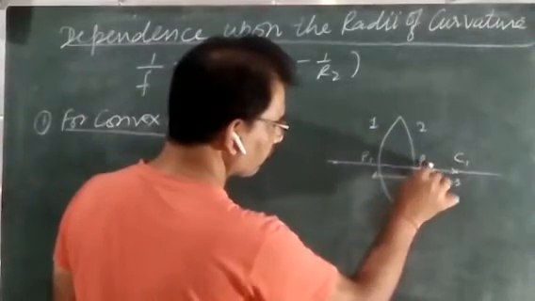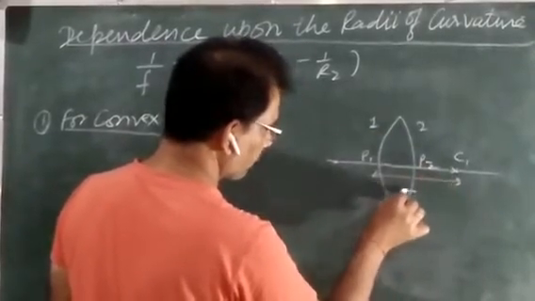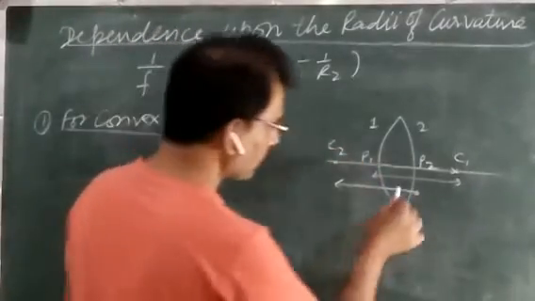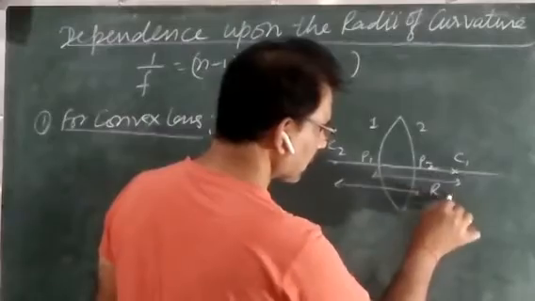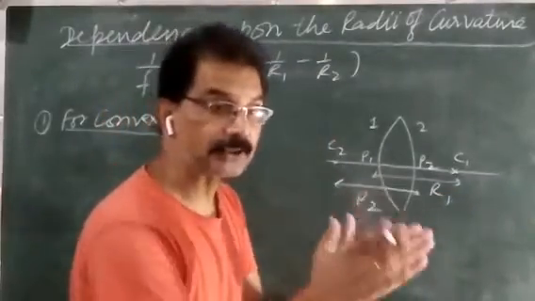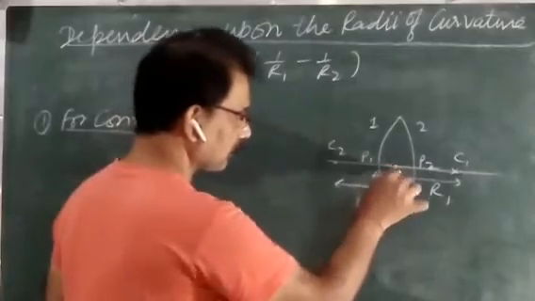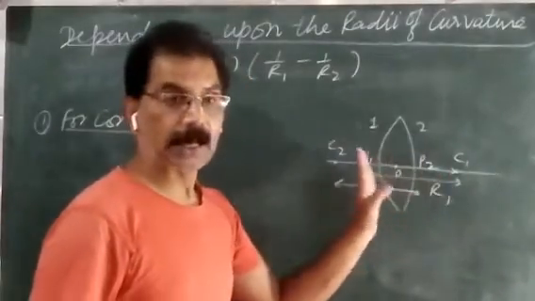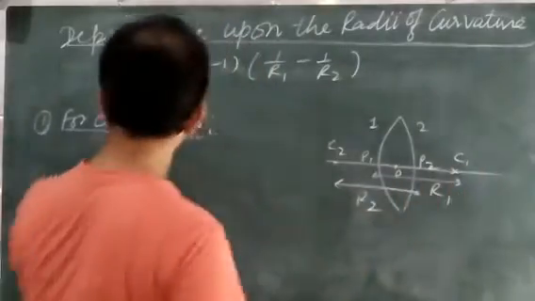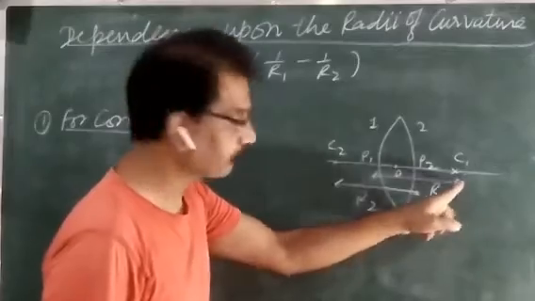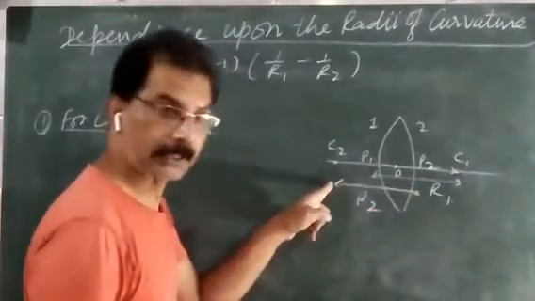Suppose this one is P2 and this one is C2. Now you see, P1 to C1, this distance is R1 and this one is R2. When you use the sign convention, then this R1 is taken right hand side. It means for convex lens, R1 is positive and R2 is negative.